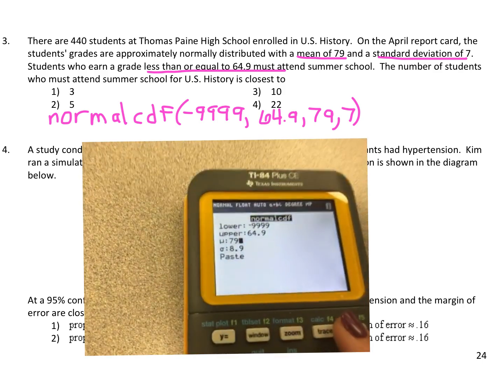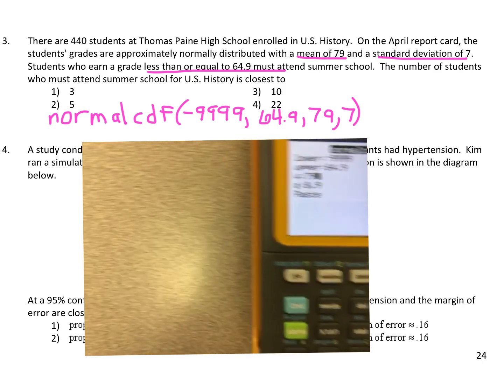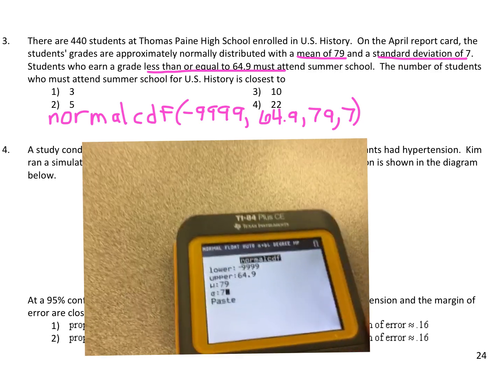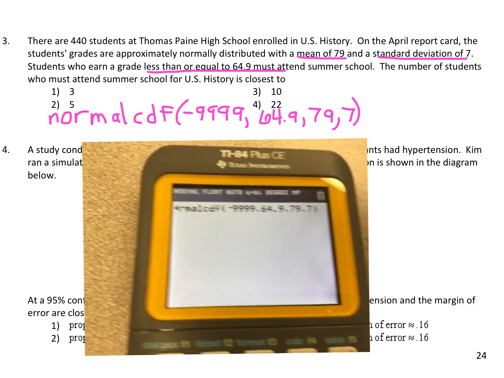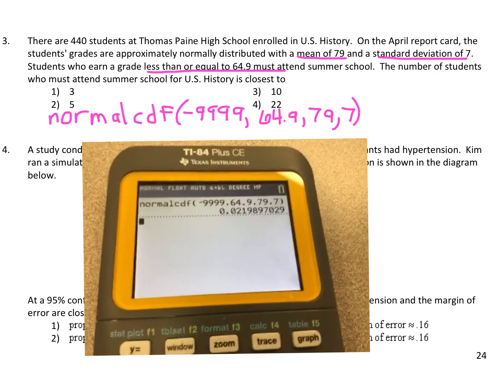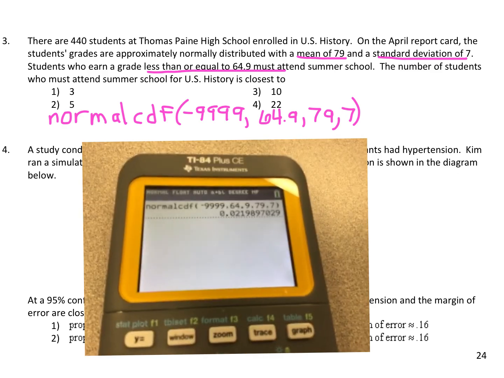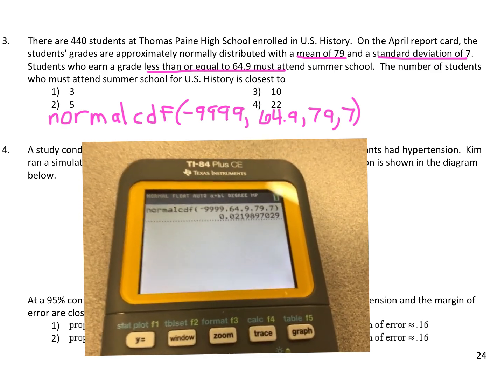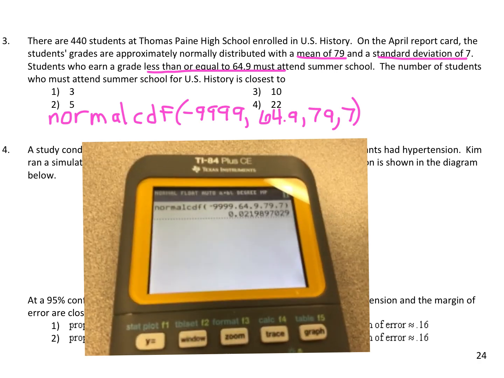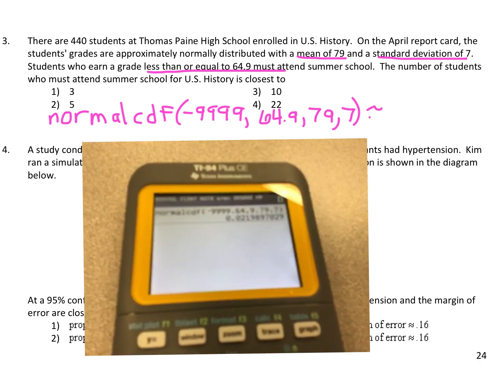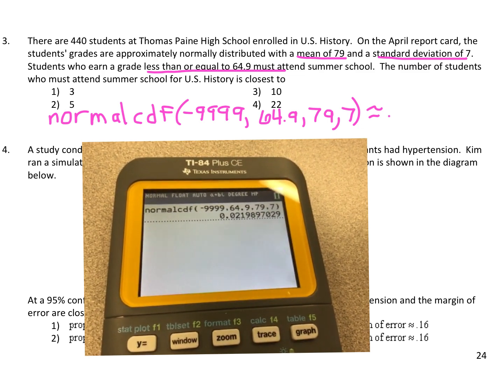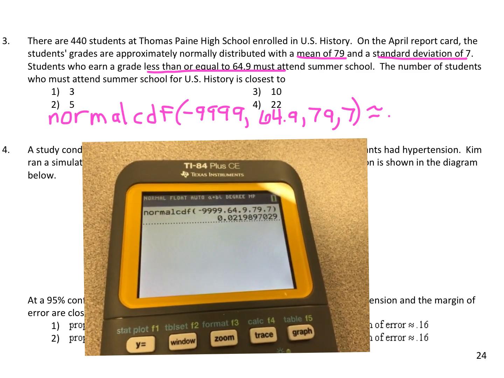And then for the standard deviation, we're going to replace that with 7. Okay, and then we just go down to paste and hit enter. When you hit enter again, this gives you the percentage of students who must attend summer school. Okay, so let me just put that on the paper. I'm going to say it's approximately 0.02199.